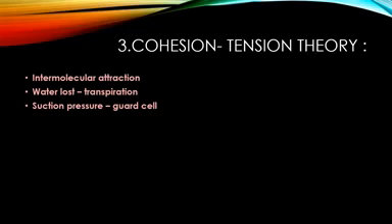Water is pulled upward passively against gravity, leading to ascent of sap. It is possible due to the continued transpiration and the gradient of suction pressure.